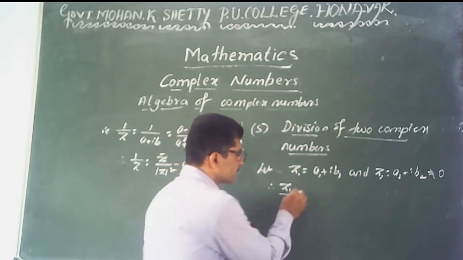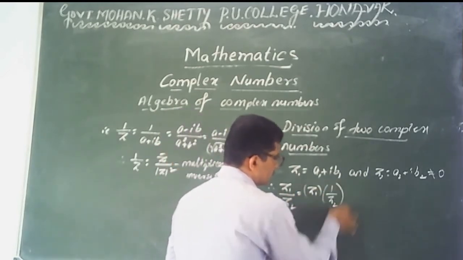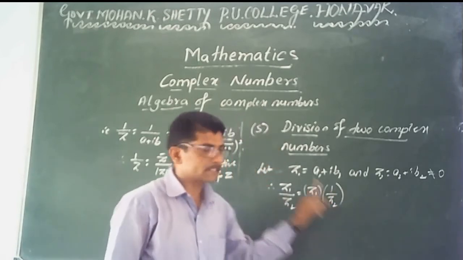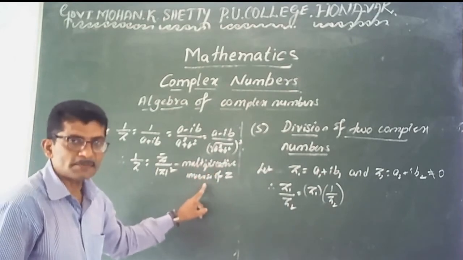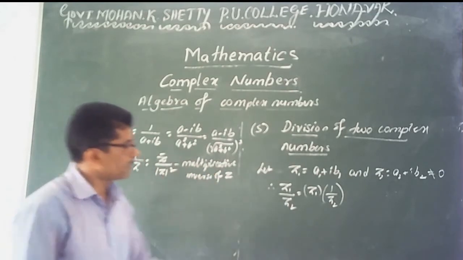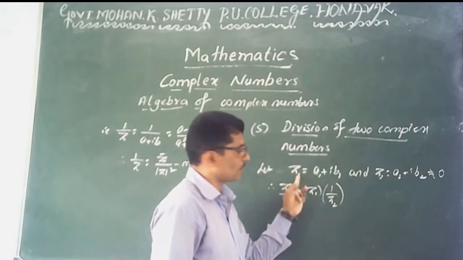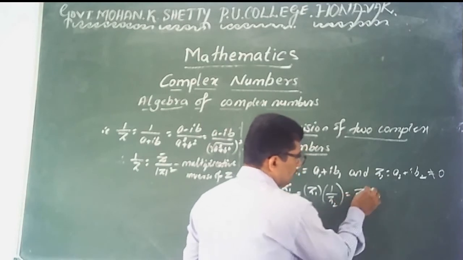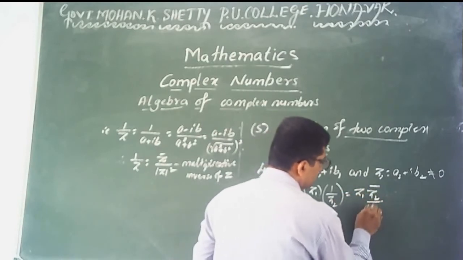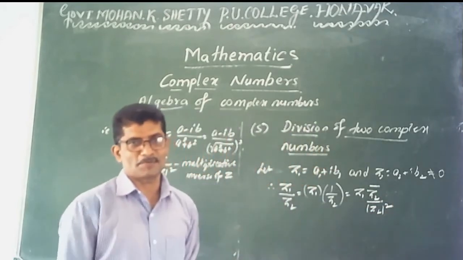Already you know that this value is actually z1 into 1 divided by z2. What is 1 by z2? It is the multiplicative inverse of z2. Yes, multiplicative inverse means 1 by z. Therefore, 1 by z2 is the multiplicative inverse of the second complex number. Therefore, you can write this value as z1 into z2 bar divided by modulus of z2 whole square. It is the division of two complex numbers.